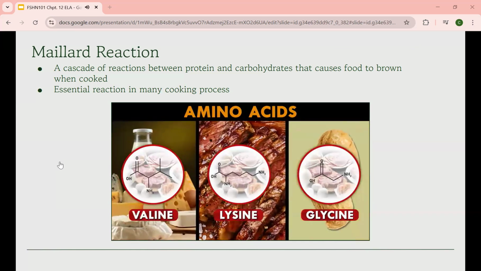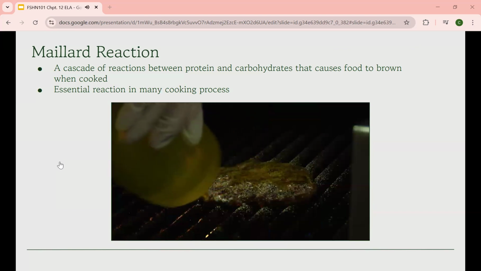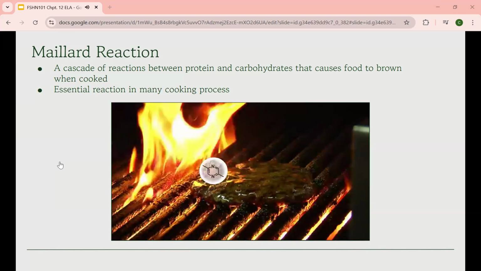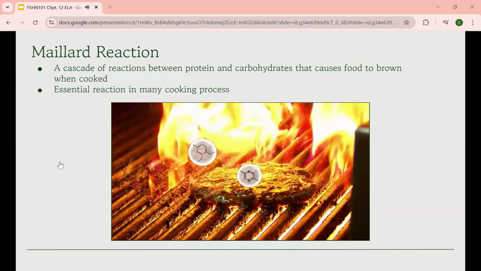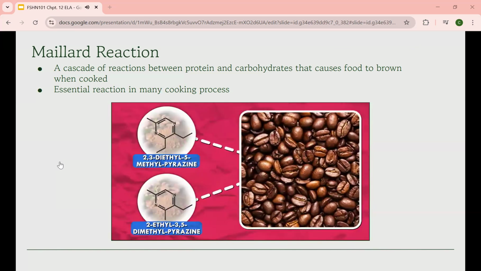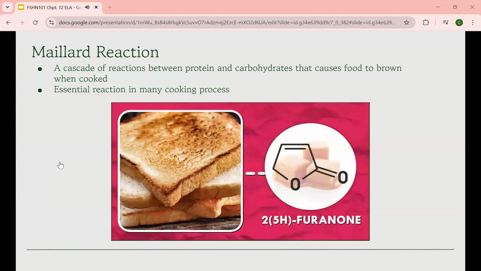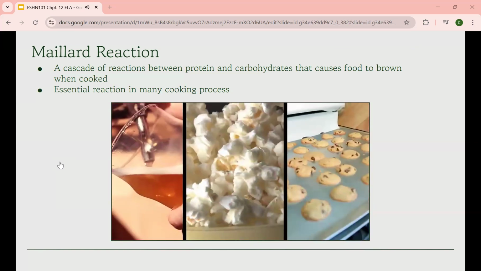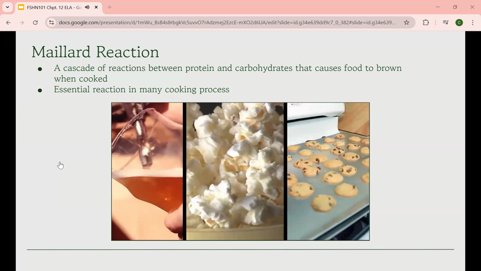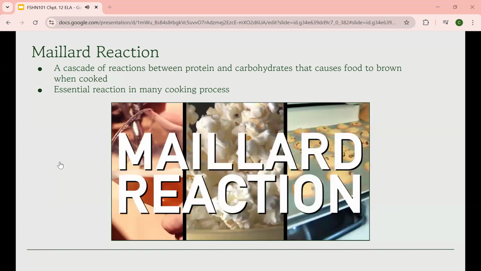More importantly to cooks and people who like deliciousness, it produces hundreds of compounds, some of which contribute amazing smells and flavors to cooked food. You've got your alkylpyrazines, which contribute the cocoa flavor or nutty roasted flavor in coffee, or the caramel-like pheromones found in bread and toast, or the meaty thiophenes that pop up in meat as well as garlic. The color of beer, the smell of popcorn, and even cookies all wouldn't be the same without the Maillard reaction. Since French